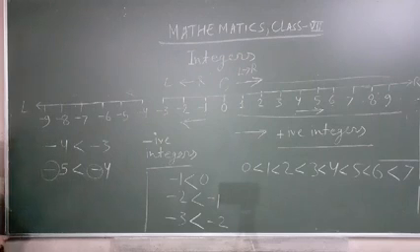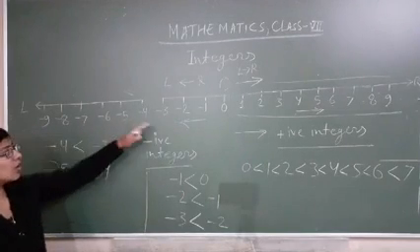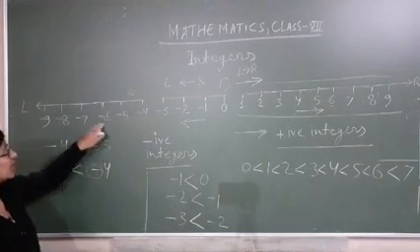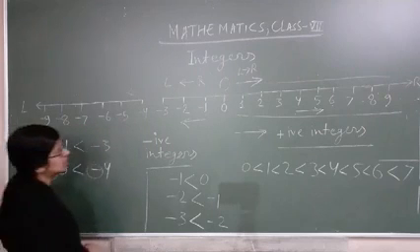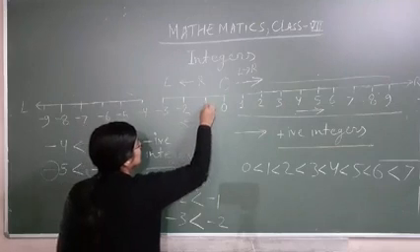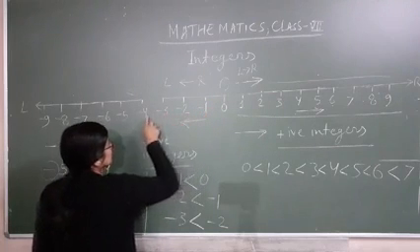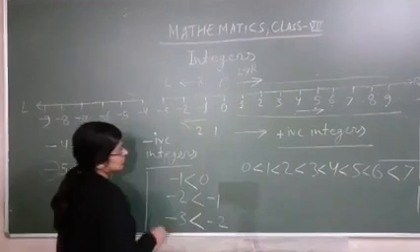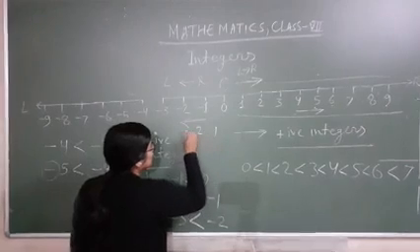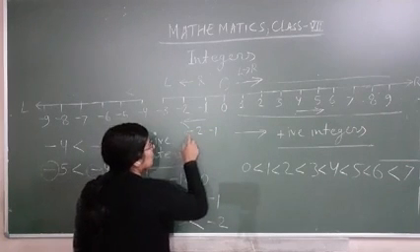So on the number line, when we go from 0 to the left side, the value of negative integers will decrease. Number 1 without sign, if you look, this is 1, this is 2, this is 3. But with sign, 1 and 2, this is 1 and 2. But if you put a sign here, this one becomes minus 1 and this one becomes minus 2.